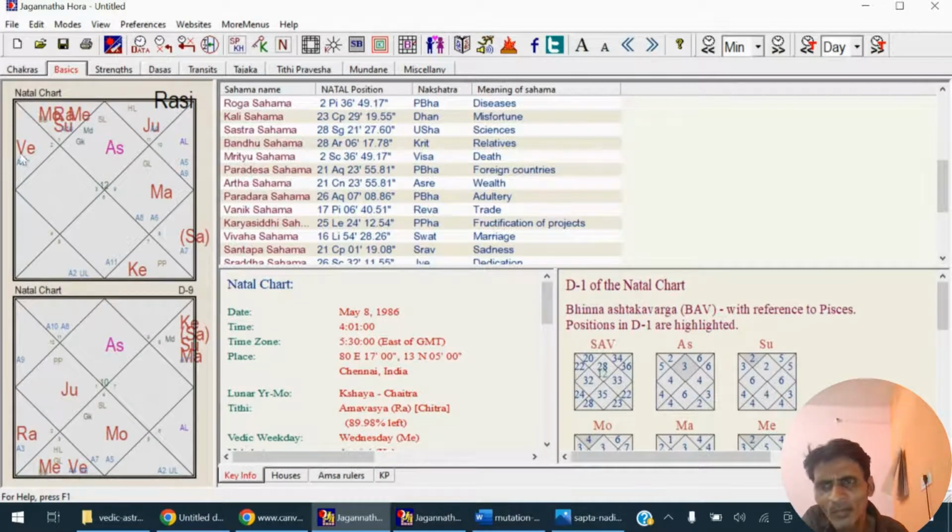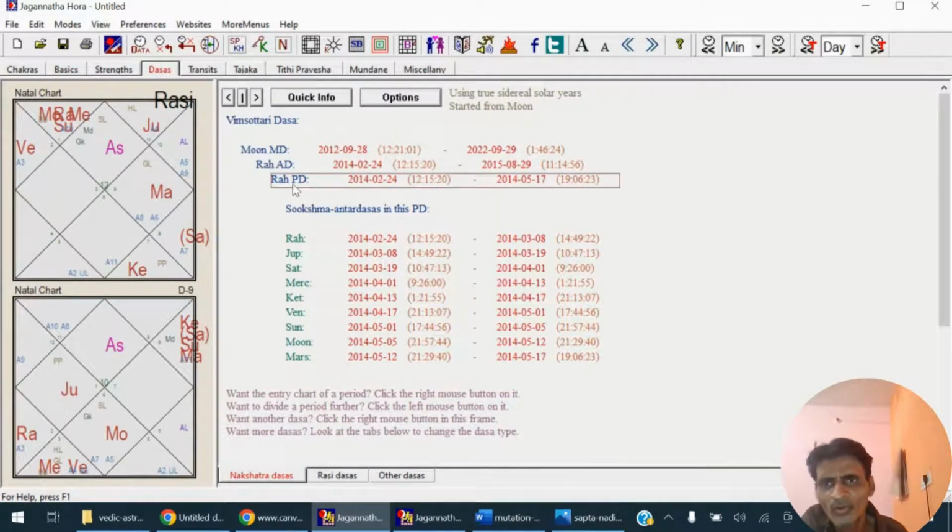So the transit of Saturn was also favorable for foreign travel. All three major planets, Rahu, Jupiter, and Saturn, in transit were indicating foreign travel, and his dashas were also favorable, and that is the reason he moved to a foreign country.